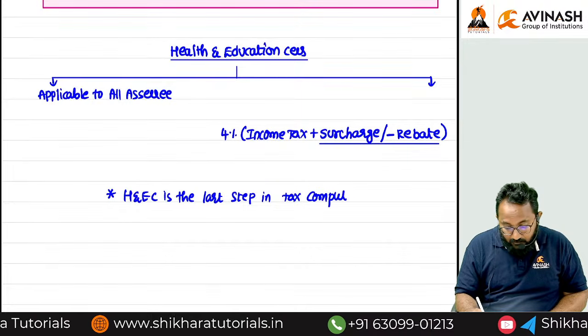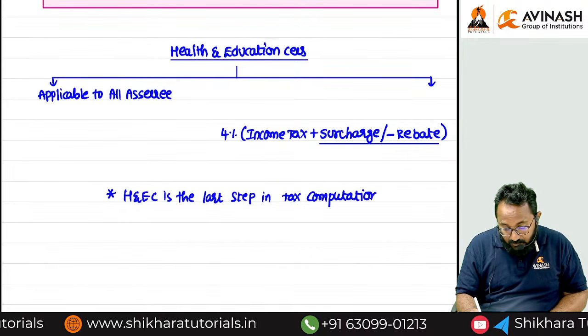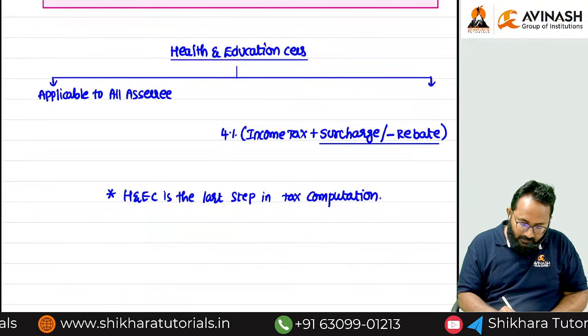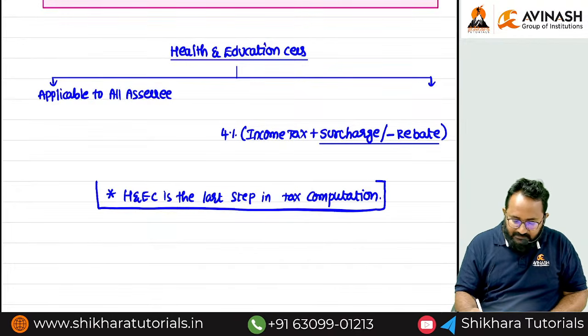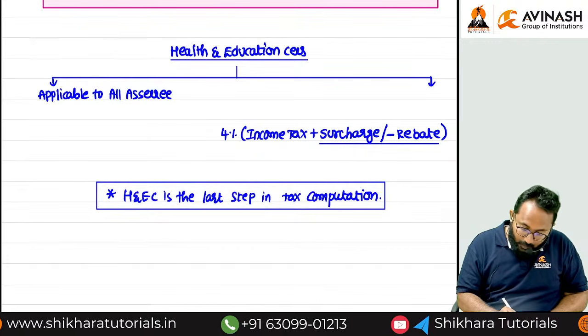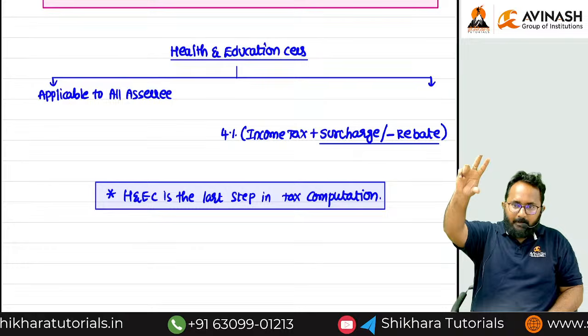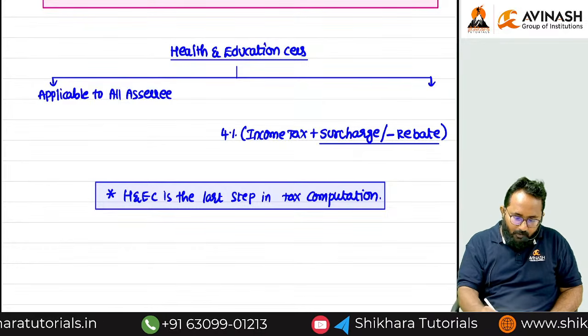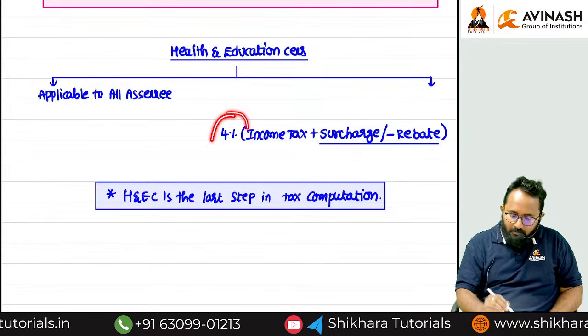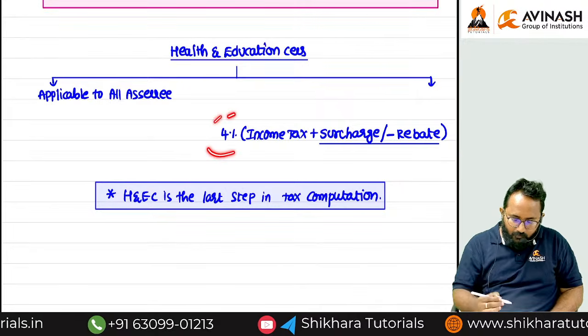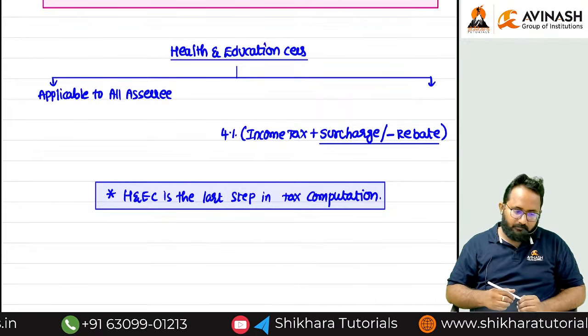We can use this word again in the evening session while doing the problems. Health and education cess is the last step in the tax computation. First income tax, surcharge or rebate. On this we have to apply the 4%. Yes, what is that? 4. Clear.